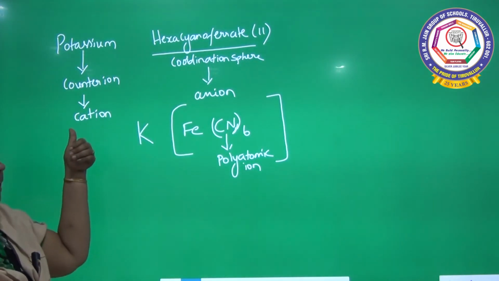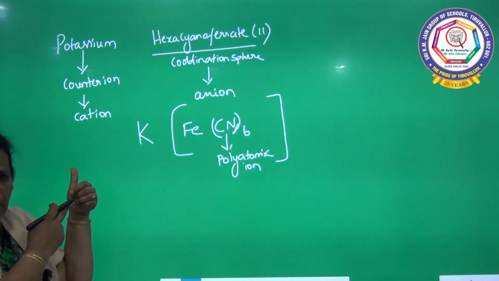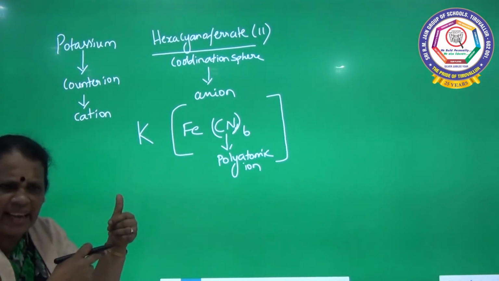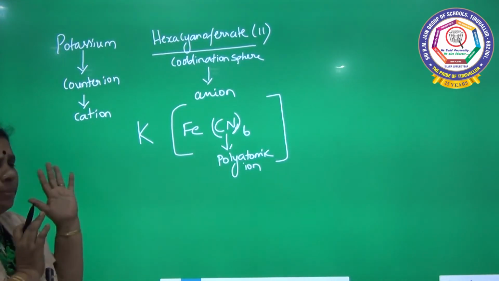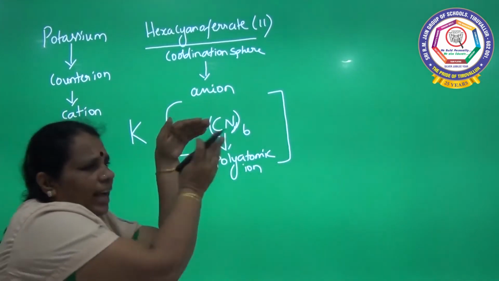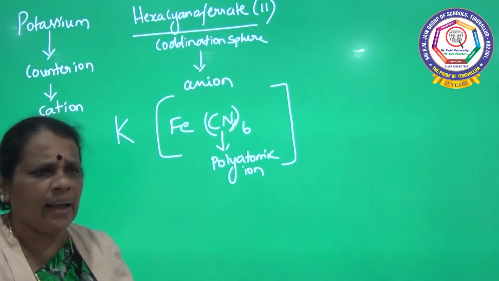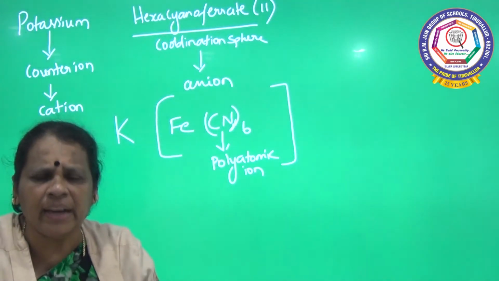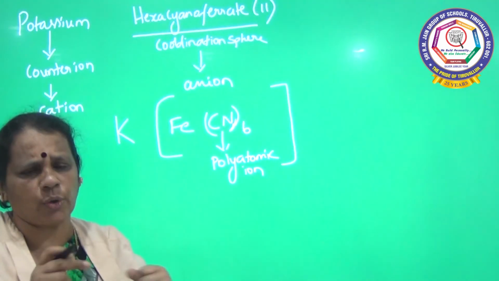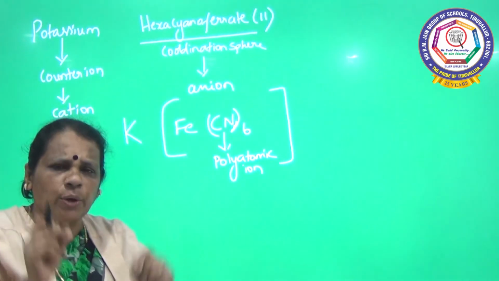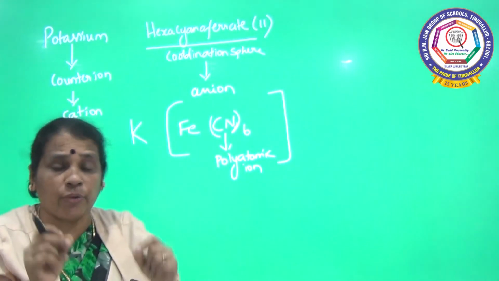So first I have written the counter ion, here potassium, which is a positive cation. For potassium the symbol is K. And we have moved to the other part. We have to write the species inside the square bracket, and already I told you the central metal ion and the ligand will be there inside the square bracket. So when you write the central metal ion and the ligand, we should know the symbols.